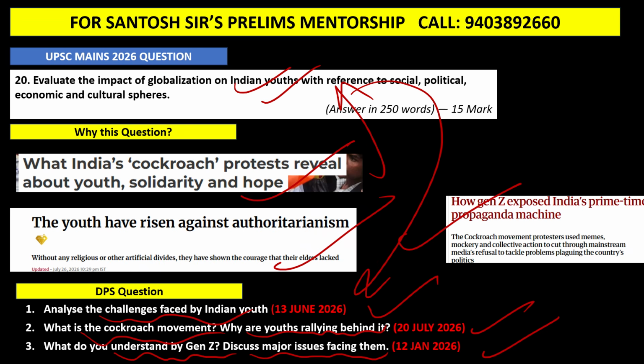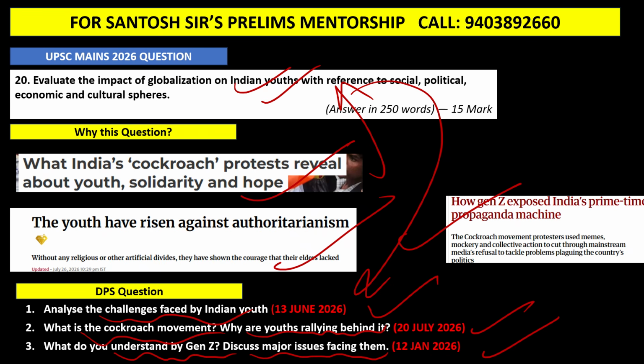Now you can easily see how many questions have been taken from current affairs. Guys, that's why I tell you, if you have the right guidance, the UPSC Mains exam is the easiest one. It is easier than the prelims examination. Anyone can crack the mains examination if he has good static notes. You can refer to my Mains Master Notes and Mains Master Card. I have prepared one-pager notes also, crux notes.